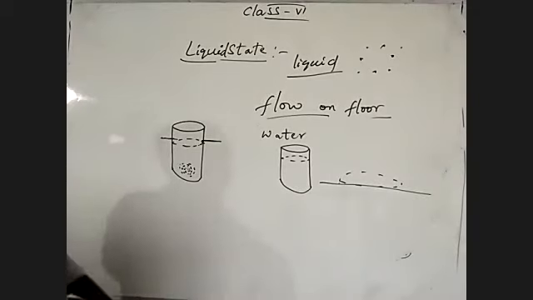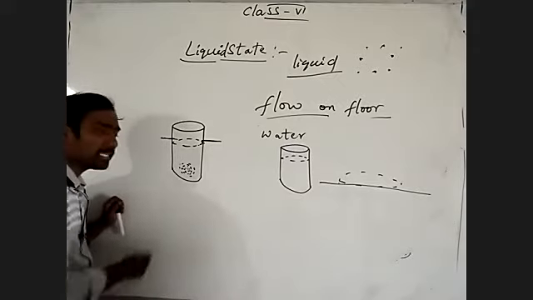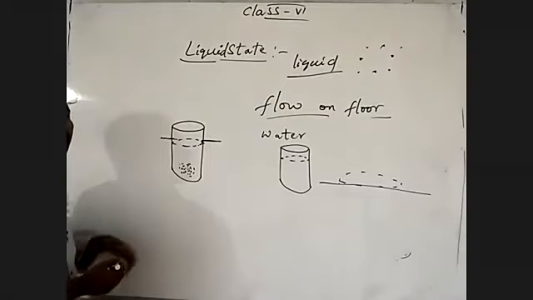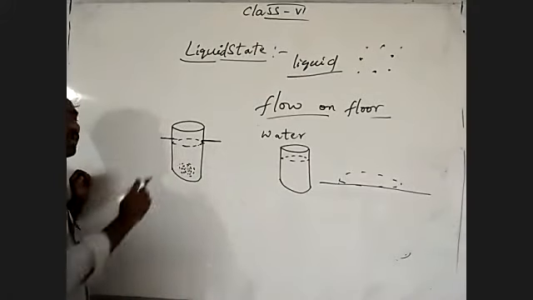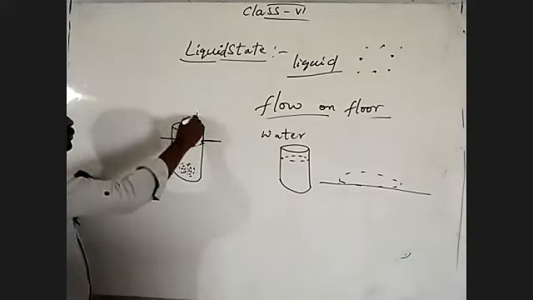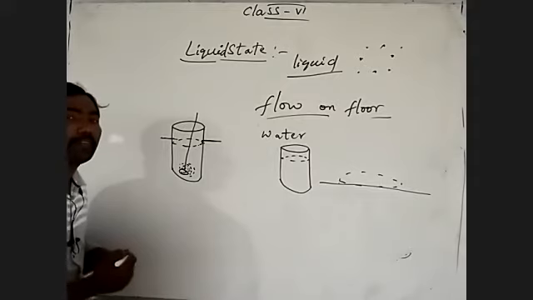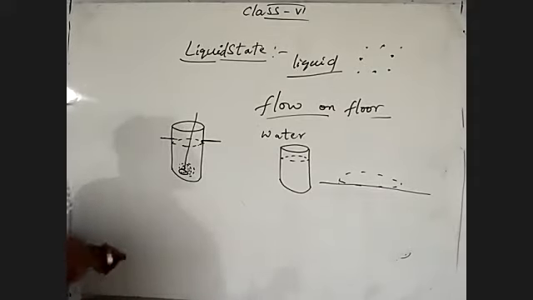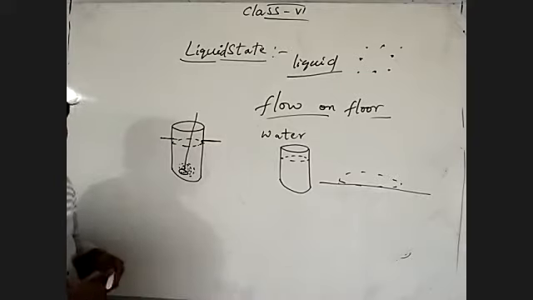Coming to that, we pour sugar particles into the water, and by using a spoon, we mix well. Stirred well.